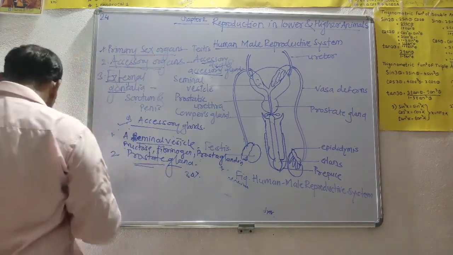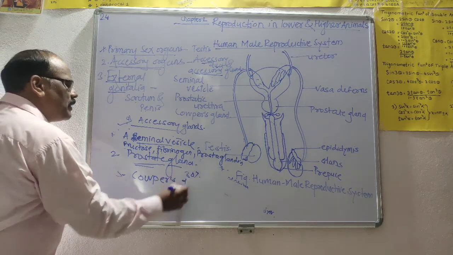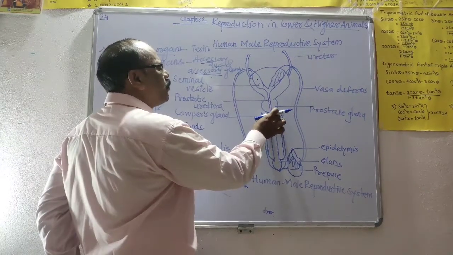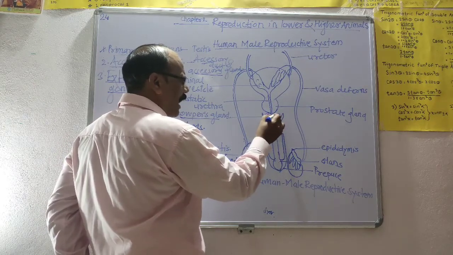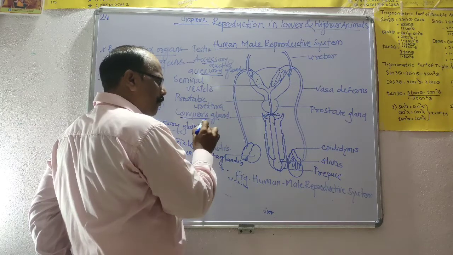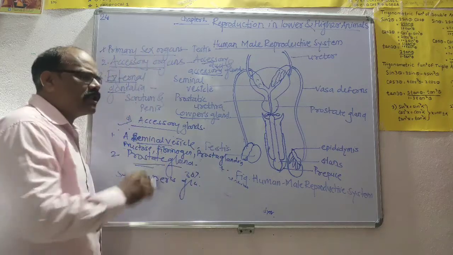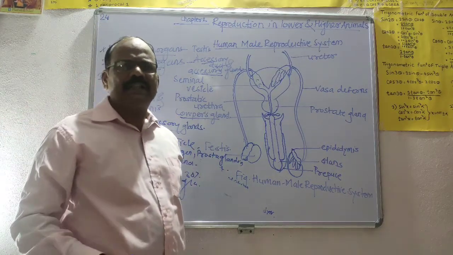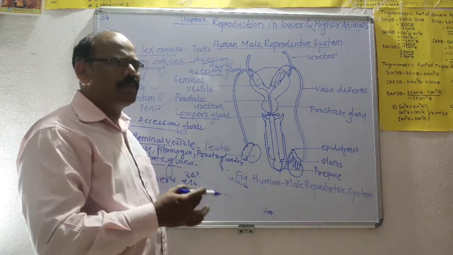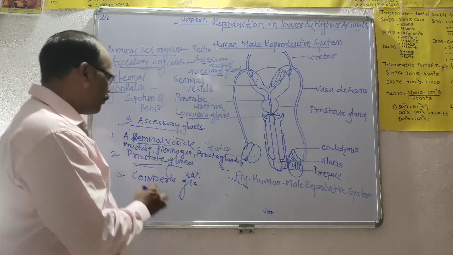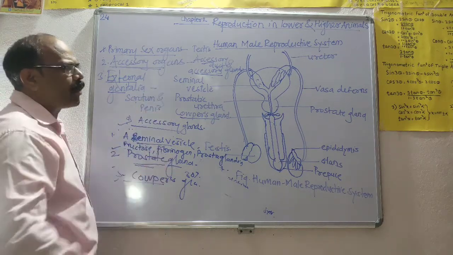Then the third is the Cowper's gland. Cowper's glands are present on either side at the base of the bulb region of the penis, so they are also called bulbourethral glands. The Cowper's gland secretes a sticky, mucus-like secretion that acts as a lubricant of the passage during copulation. These are the three accessory glands in the male reproductive system.